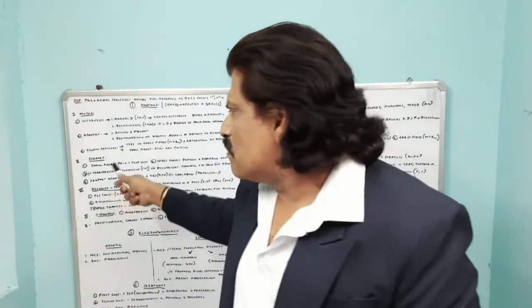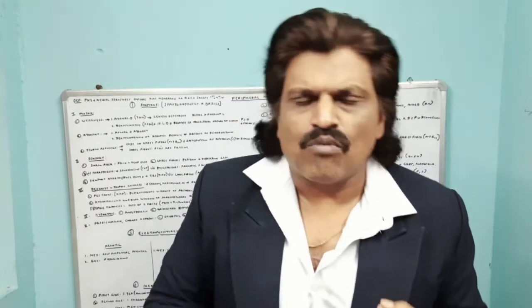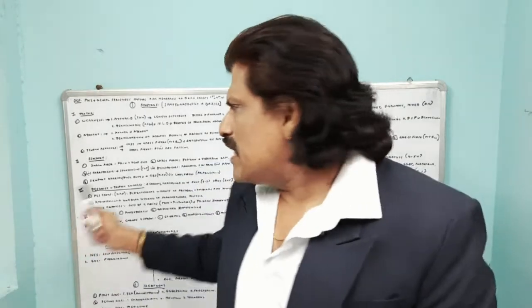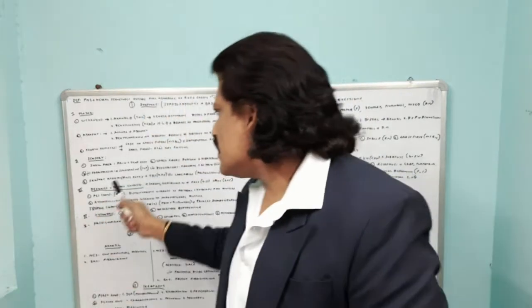Now let's talk about the basics of sensory. In sensory, you need to understand an important concept: small fibers and large fibers. Small fiber neuropathy and large fiber neuropathy. Small fibers, they carry pain and temperature sensations. So if small fibers get affected, there is a pain and temperature loss. Large fibers carry position and vibration sense, proprioception. So if large fibers get affected, position and vibration sense are affected.